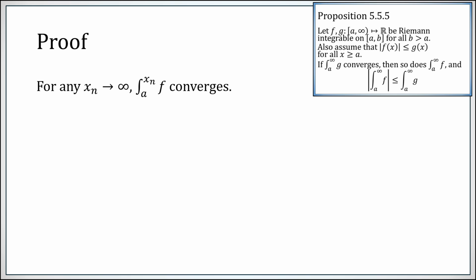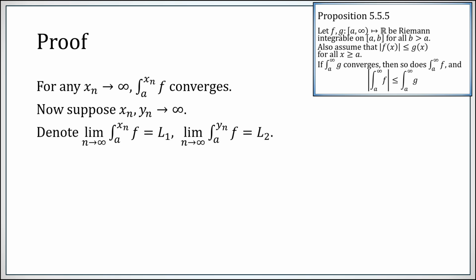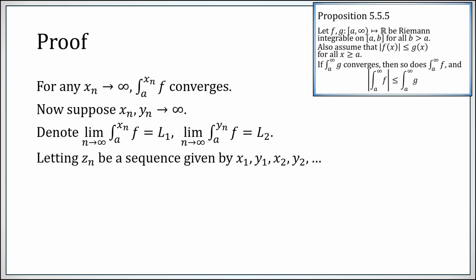So for any sequence of xn's going to infinity, this sequence of integral values converges. Now suppose I have two sequences going to infinity. They both have to have convergent sequences of integral values. Suppose they converge to L1 and L2.